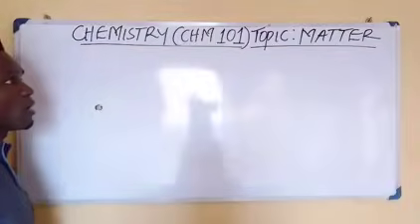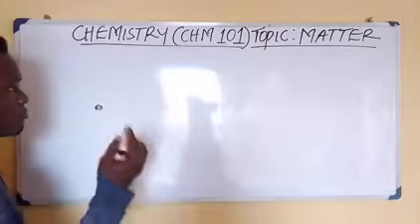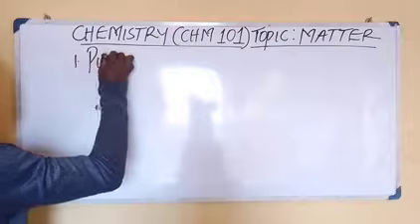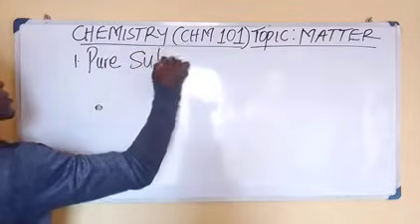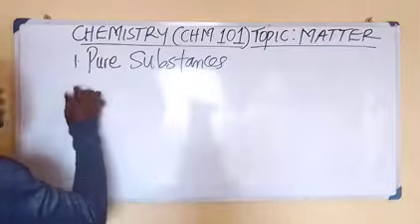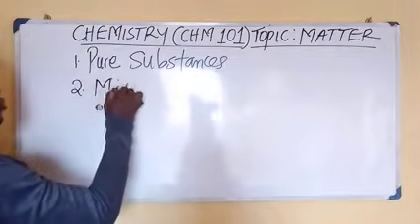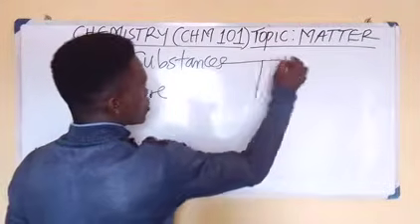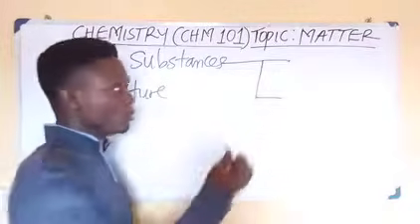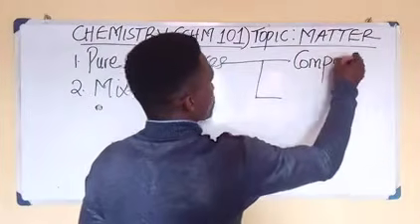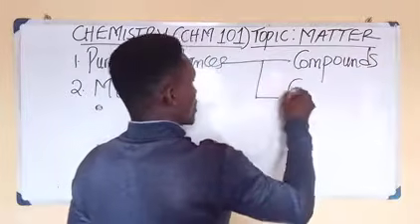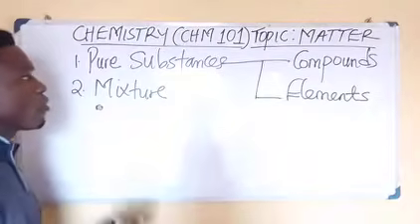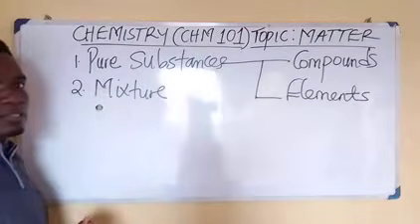Now we have two classes of matter. Matter is divided into two parts. One, we have the ones that are pure substances. We also have the other one, which is called mixture. Now, the pure substances are divided into two: compounds and what? Elements. Compounds and elements are all pure substances.